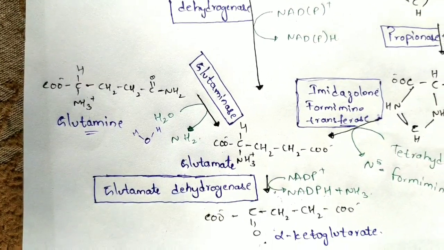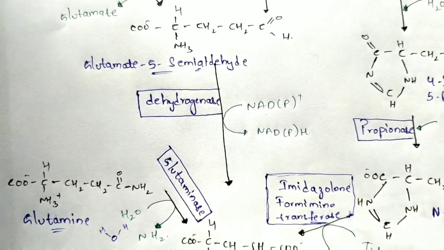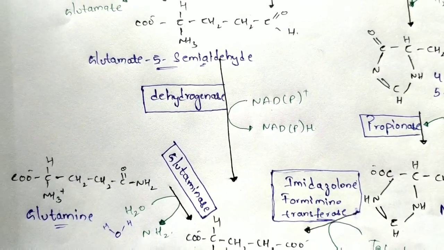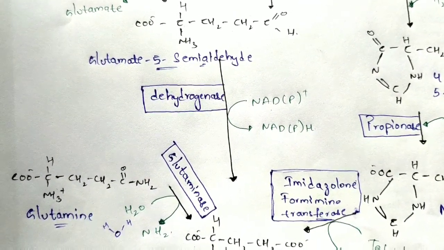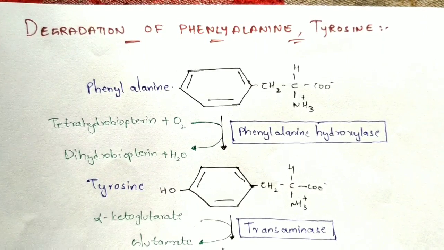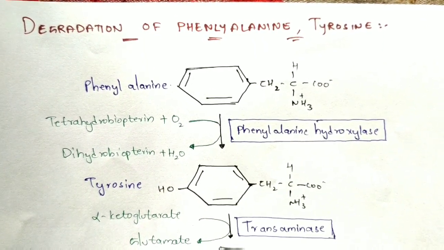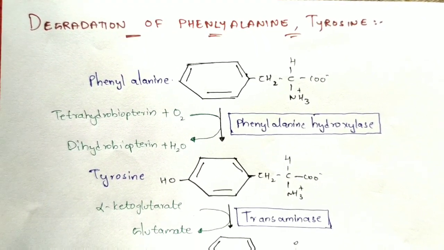So in this way, the catabolism of these amino acids takes place. In other words, the degradation of the amino acids is like this. So now let us learn about the degradation of phenylalanine and tyrosine, or the catabolism of phenylalanine and tyrosine.